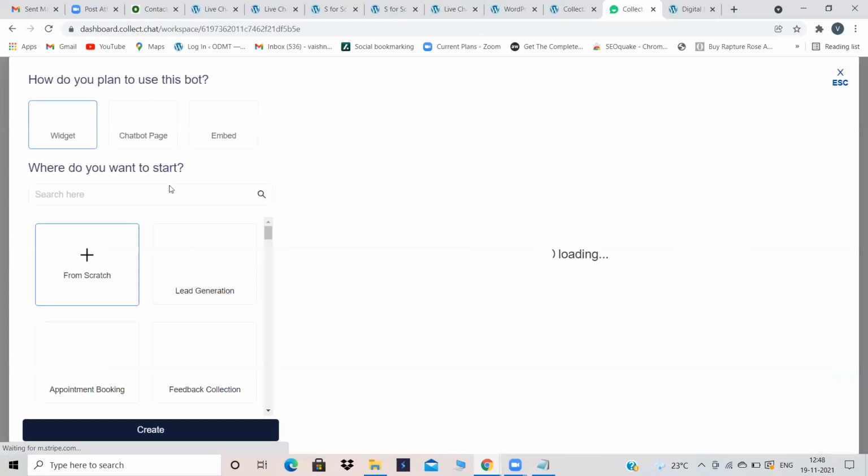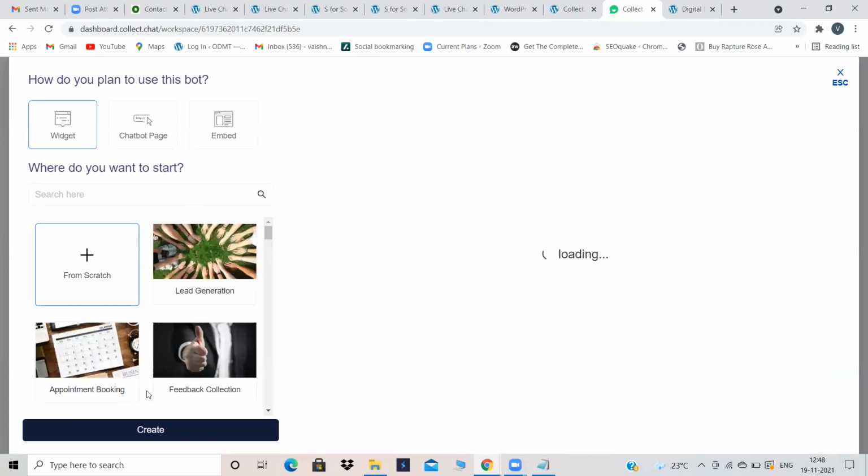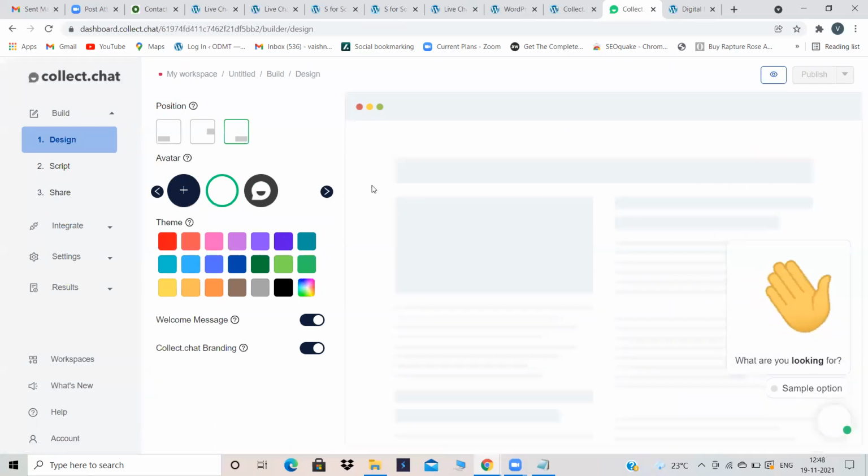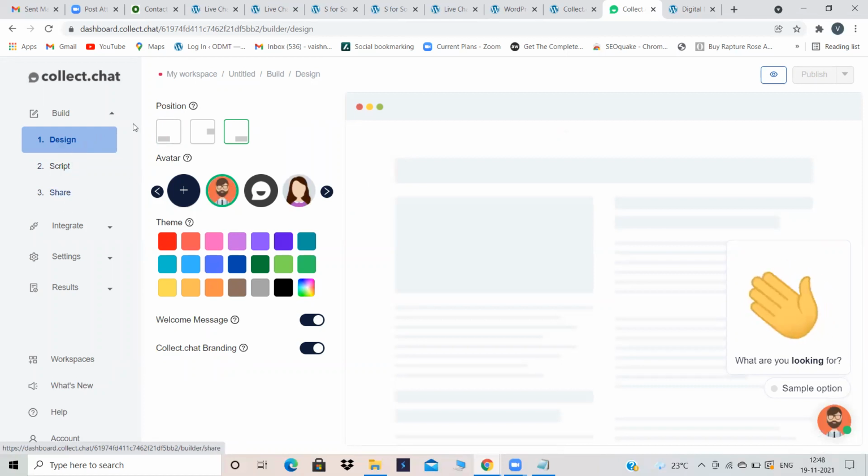Click on new bot. And if you want to create that plugin from scratch, click on the plus symbol and click on create. Okay, this is how it is going to appear. Now here also, you are in design options. These three options are the important options: design, script, and share. When you are in design options, you can design it anywhere.